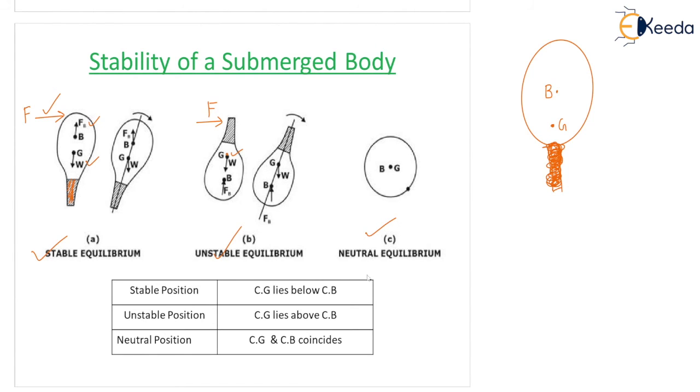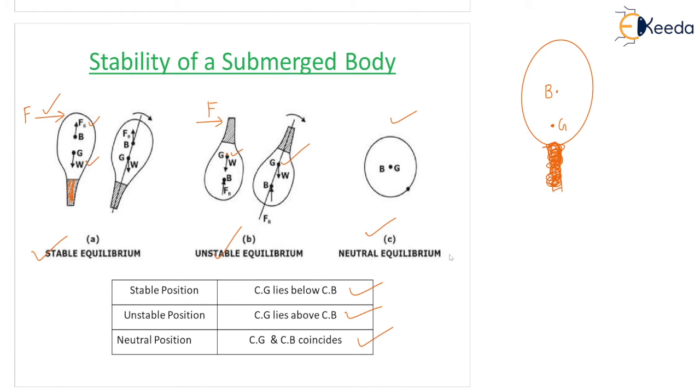So one thing is the thumb rule here: for the stable condition, G must be below, whether it is a floating condition or a submerged condition. Very important point. Look at this stable position. CG lies below CB. Correct? Here also CG is lying below the center of buoyancy. Unstable, CG lies above the center of buoyancy. For this case, you can see it's unstable. Where is CG? CG is lying above the center of buoyancy. Neutral position, center of gravity and center of buoyancy coincide. Third one is the neutral condition.